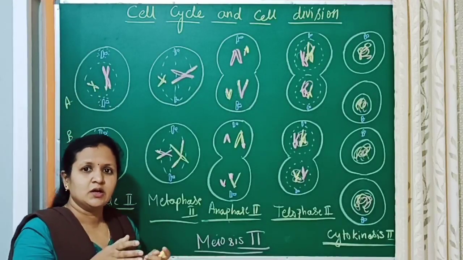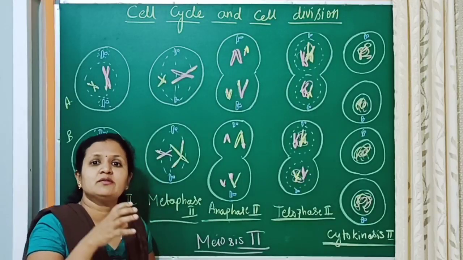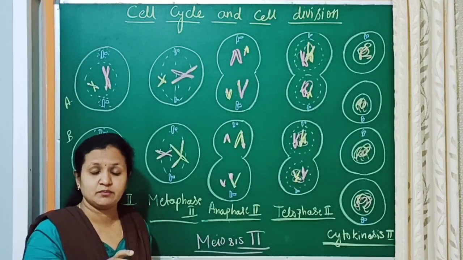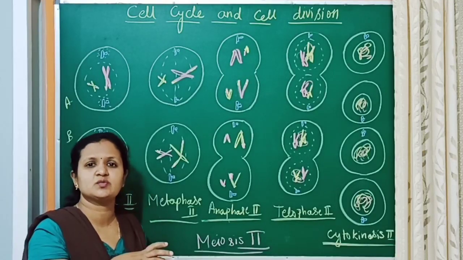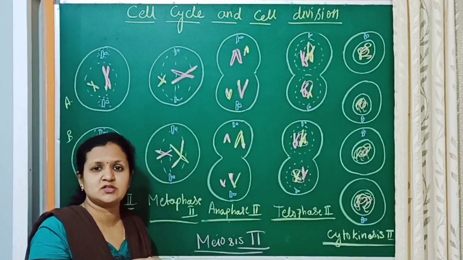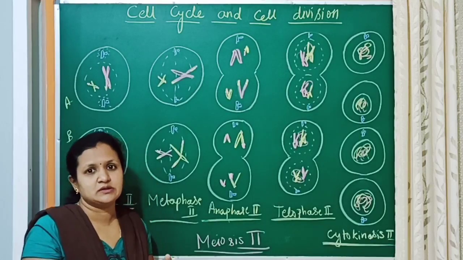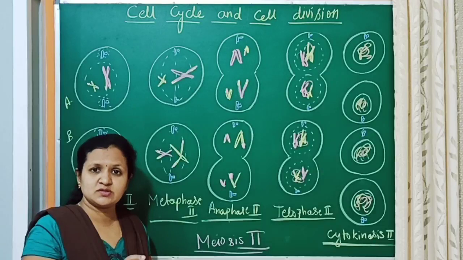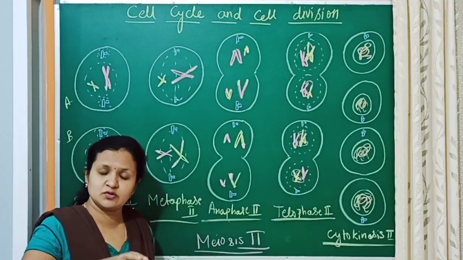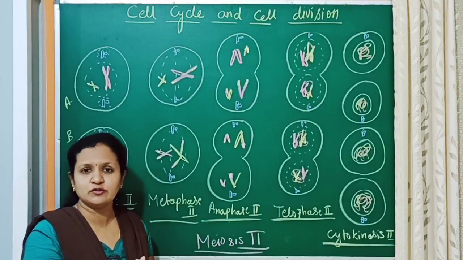So we know that before the division, the cell will enter into the interphase. In mitosis also, before the cell division, interphase takes place. It is a preparation stage, DNA is going to replicate, and other cellular components are going to replicate. Even in meiosis, before meiosis 1, interphase takes place.